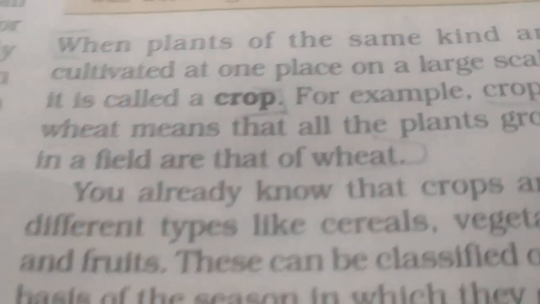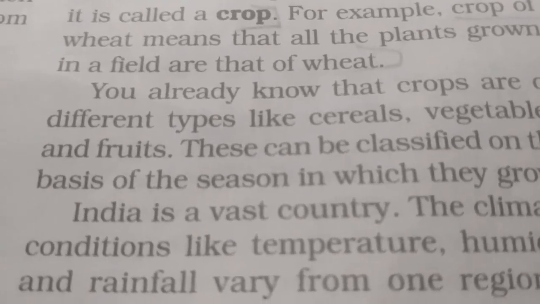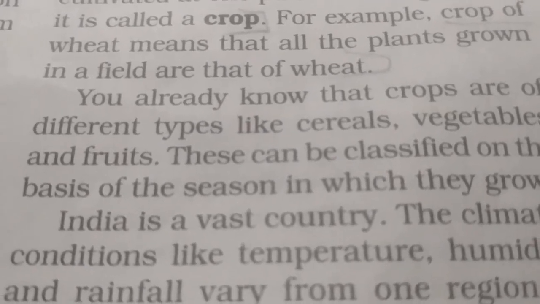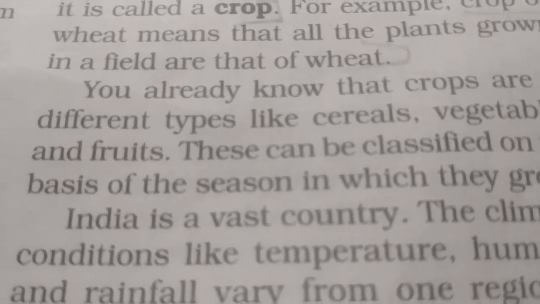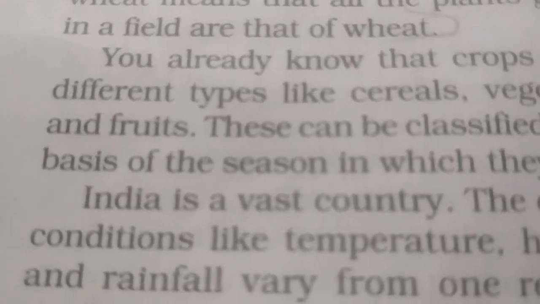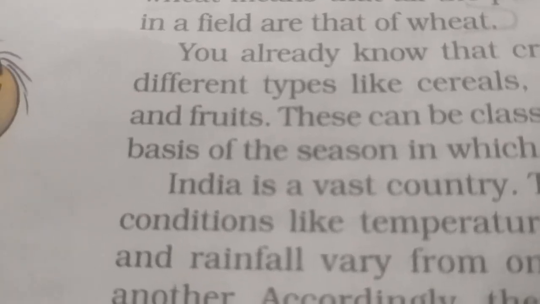You already know that crops are of different types like cereals, vegetables and fruits. These can be classified on the basis of the season in which they grow. In our country, the seasons and climatic conditions differ from one place to another. Depending on the climatic conditions, different types of crops are grown in each place. So according to the climatic conditions, we can classify our cropping pattern into two.